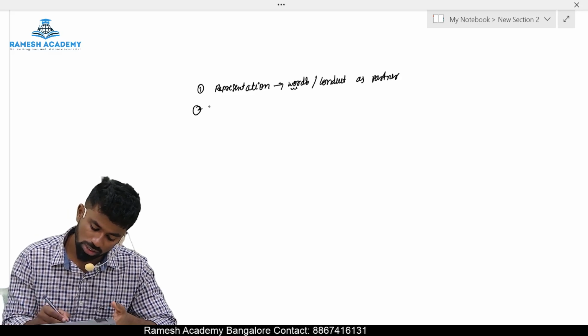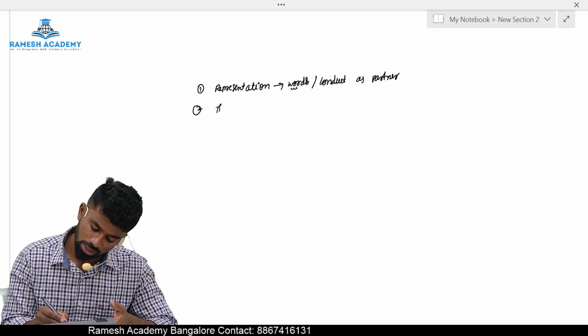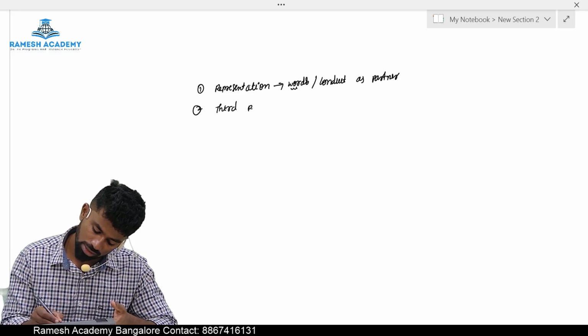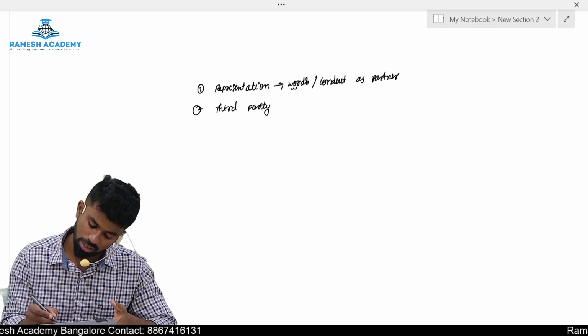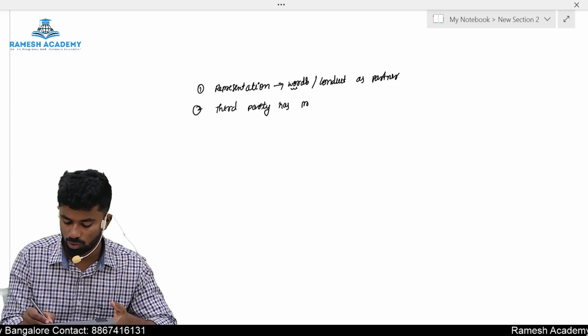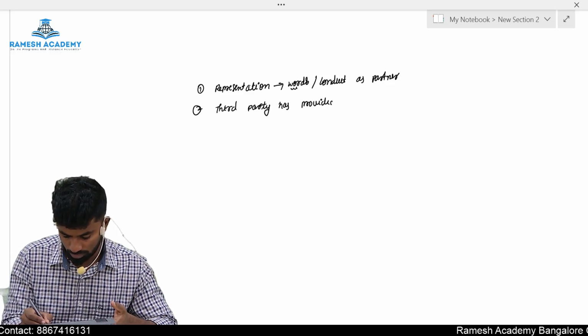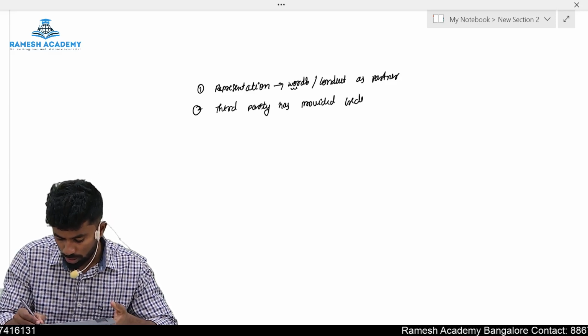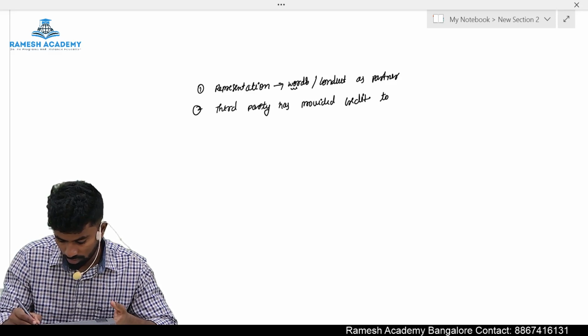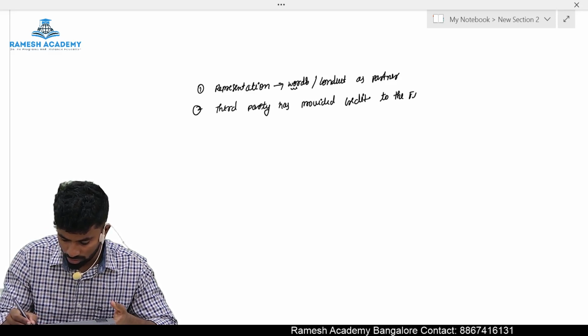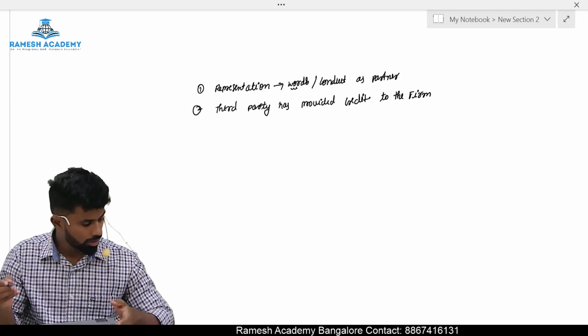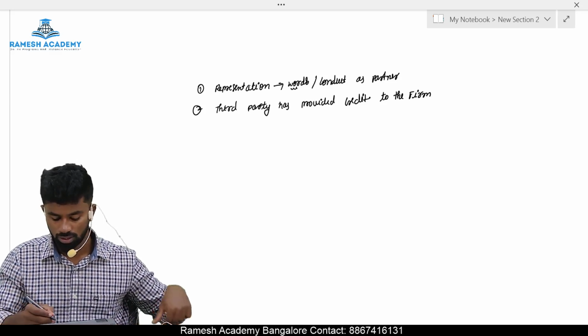Then, based on such representation, a third party has provided a loan, provided credit to the partnership firm. Credit to the firm.